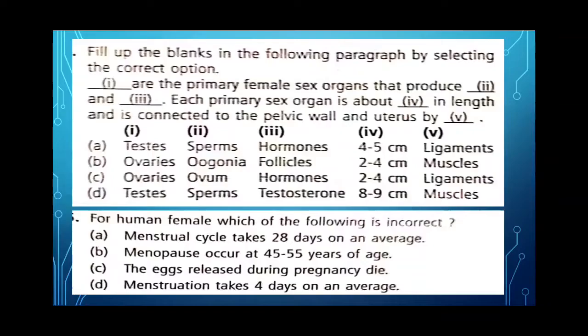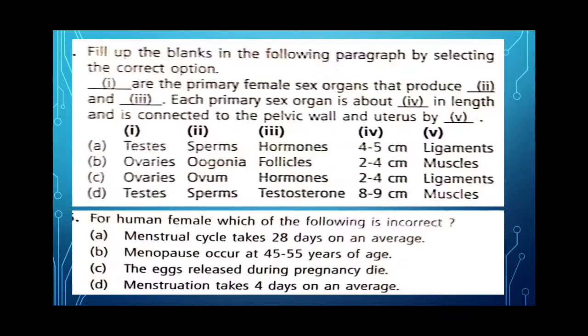Next, fill up the blanks in the following paragraph by selecting the correct option. Okay, so let's see. Dash are the primary female sex organs that produce this. So what will be the answer here? What are the primary sex organs? Ovaries are the primary sex organs. So let's see which are the options containing ovaries. Options containing ovaries are B and C.